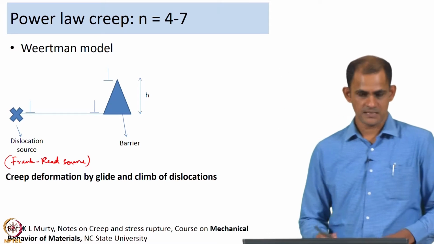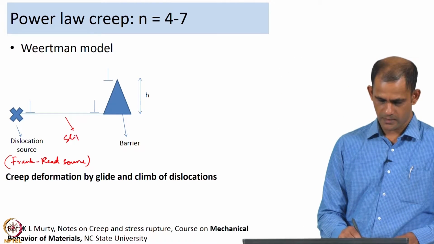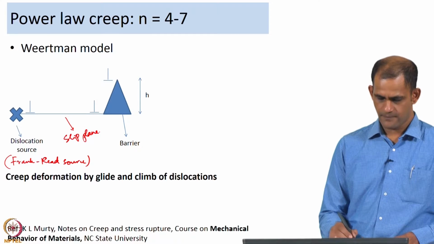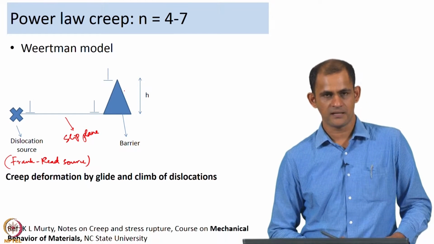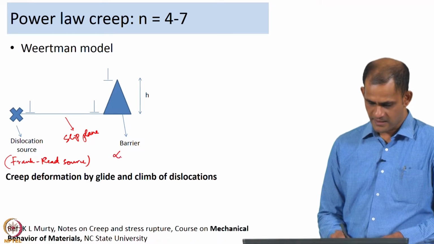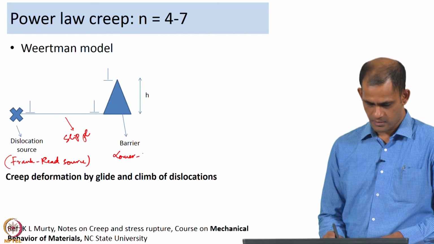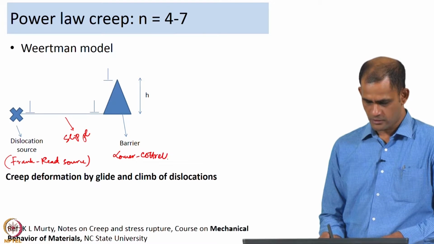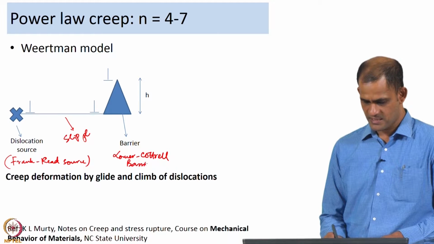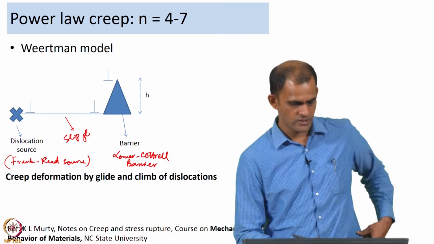These dislocations glide along their slip plane till they encounter a barrier. An example of a barrier is a Lomer-Cottrell barrier. So, this is an example of a barrier to dislocation motion.